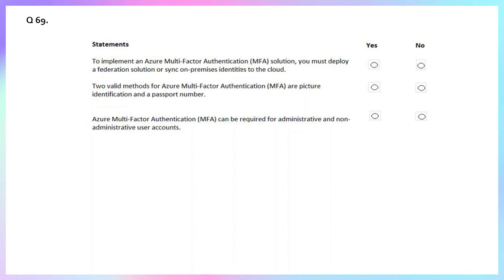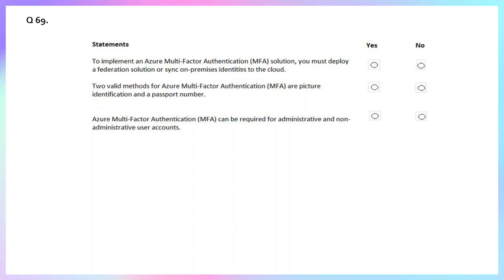Why? Because while synchronizing on-premises identity to the cloud or using a federation solution like Active Directory Federation Services (AD FS) are common scenarios where MFA is used, they are not prerequisites for implementing Azure MFA. Azure MFA can be enabled directly for cloud-only user accounts that are created and managed exclusively within Azure Active Directory.